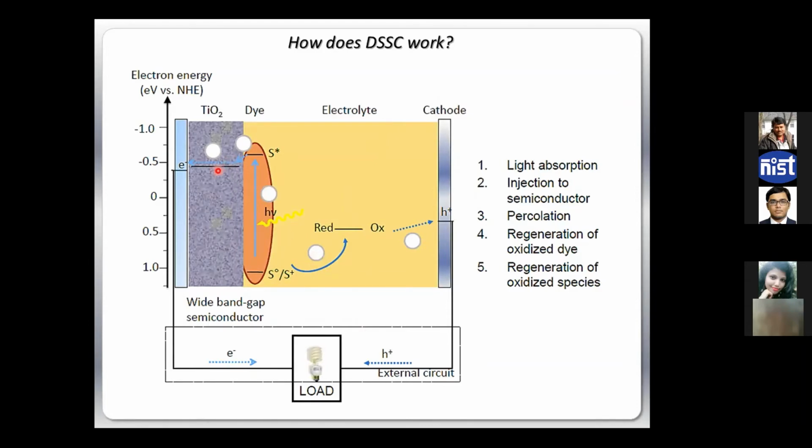Initially, we had one p-type material and one n-type material. We shine light, we create electron-hole pairs, and they are collected. But here it is not like that. Here you excite your dye, and then you quickly take out the electron. The dye gets oxidized, and that electron is now replaced by the electrolyte through the redox potential, and then that redox potential is again taken care of by the metal cathode.